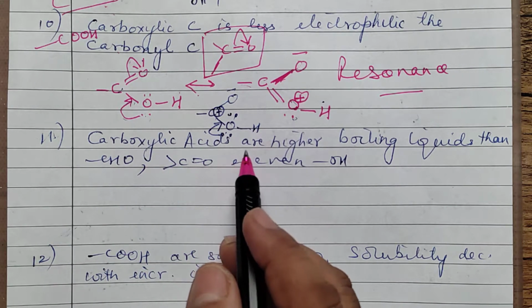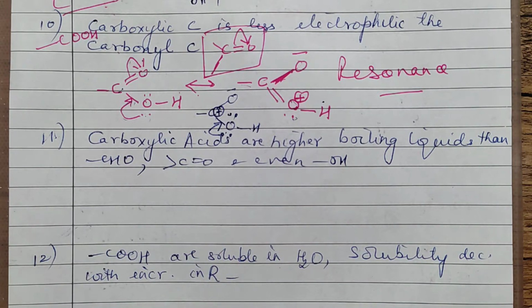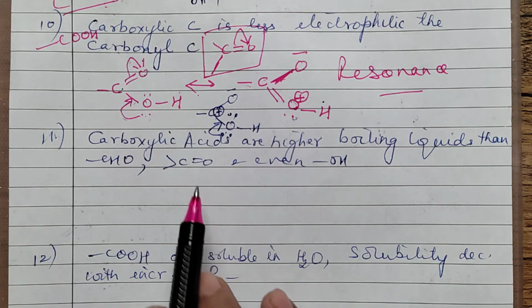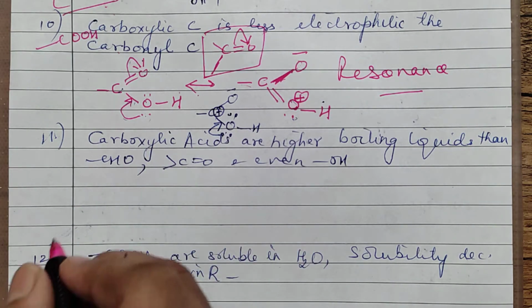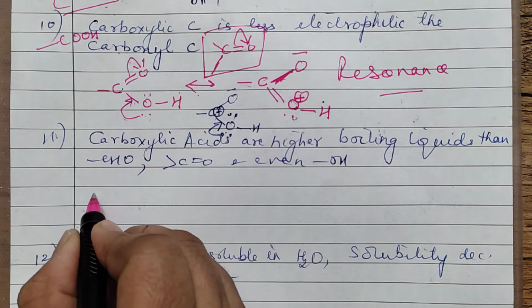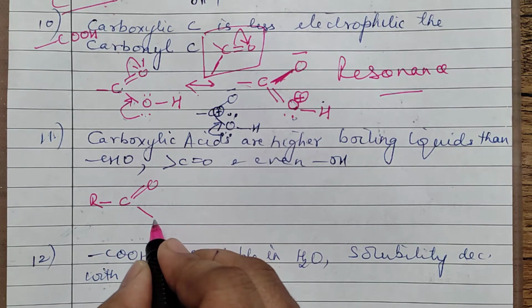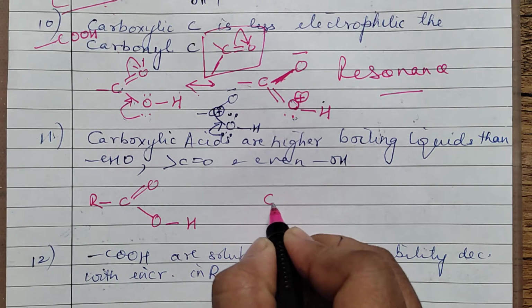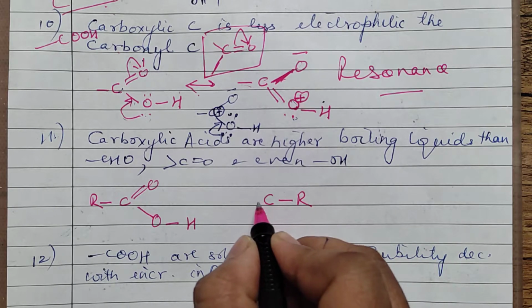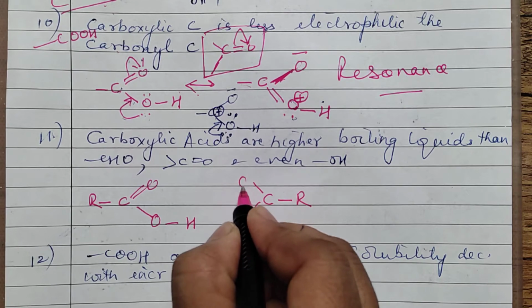Carboxylic acids are higher boiling liquids than this. Earlier I was telling you that if it is given with ketone and all, acids will be maximum. The reason you will write is they have extensive H bonding, in which two acid molecules get linked together and result in the formation of a dimer.